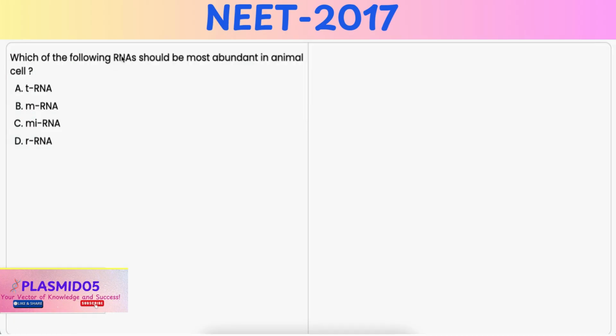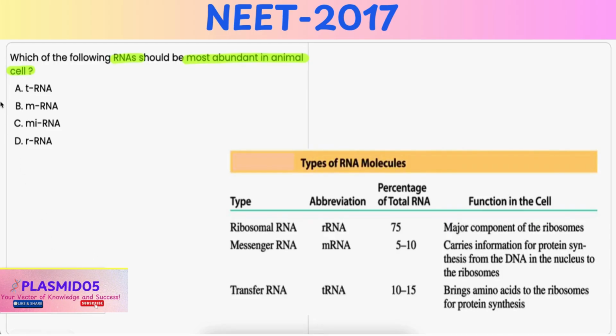In this question, you have to identify which type of RNA is the most abundant in animal cells. Option A, tRNA. It is incorrect because transfer RNA, that is tRNA, is the second most abundant. It comprises about 10 to 15% of total RNA. Hence, it is incorrect. Option B, mRNA. It is also incorrect because messenger RNA, that is mRNA, is less abundant. It comprises nearly 3 to 5% of the total RNA.